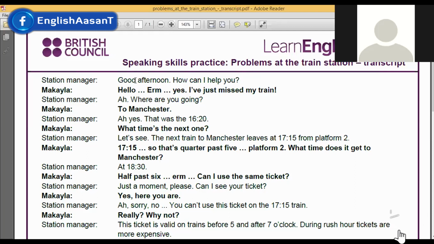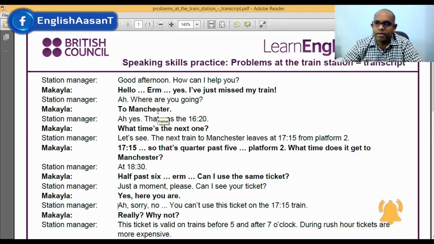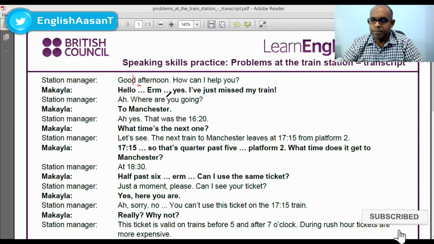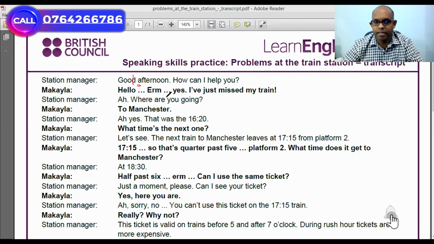Okay, so this is always the case when we have a vowel at the start of the next word. Here there is a vowel after this D. Usually, when English people talk in a natural way of speaking, this D goes with the A. So this becomes good afternoon, good afternoon.